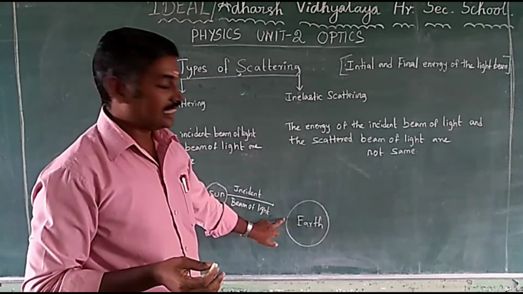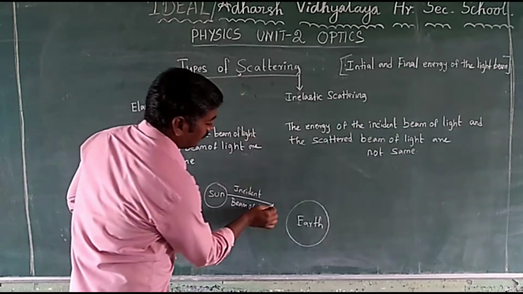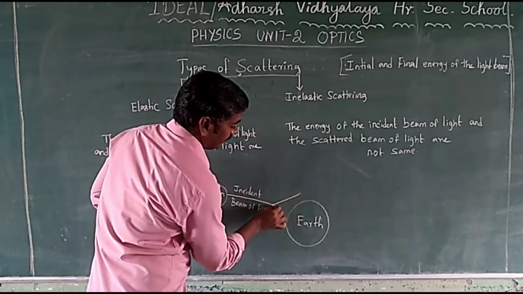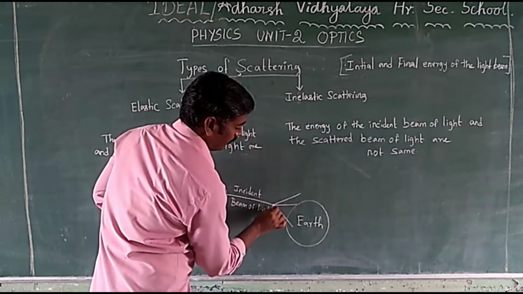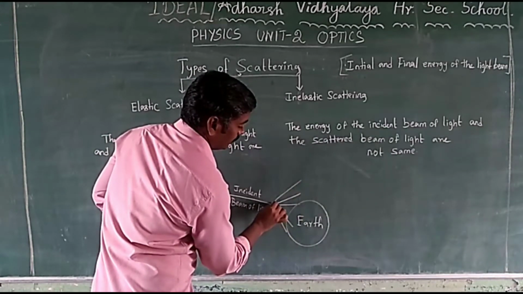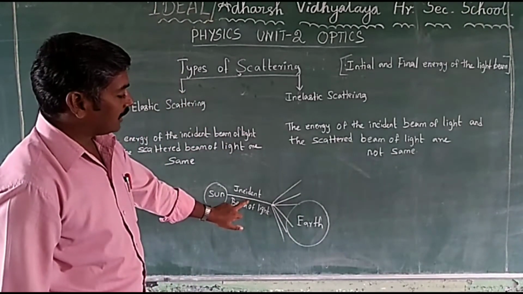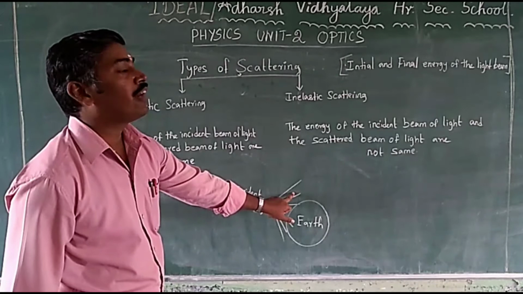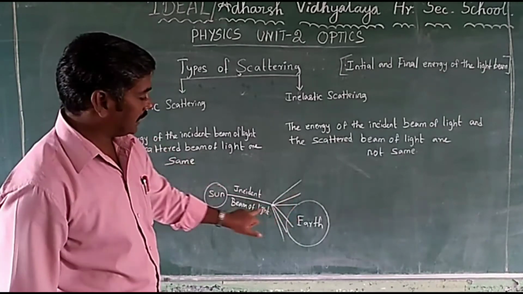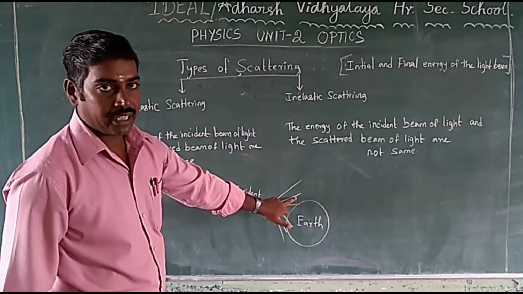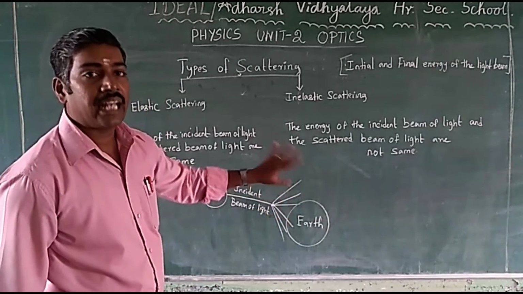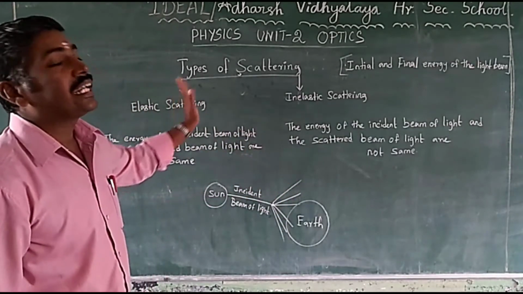This is scattered. The rays are also scattering. This is the initial energy of the light beam, and this is the final energy of the light beam. Based on the initial energy and final energy of the light beam, scattering of light can be classified.